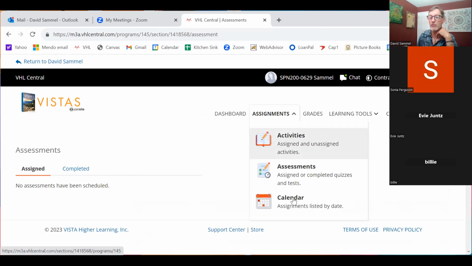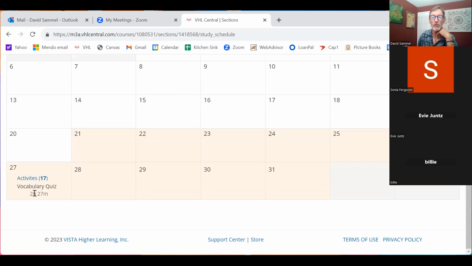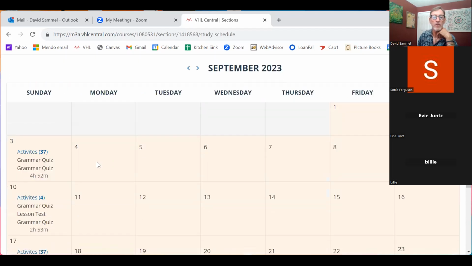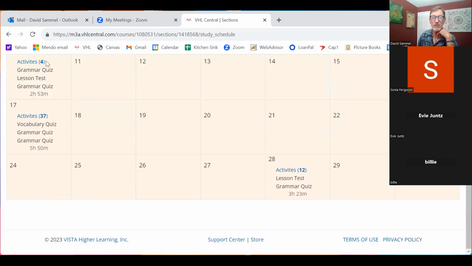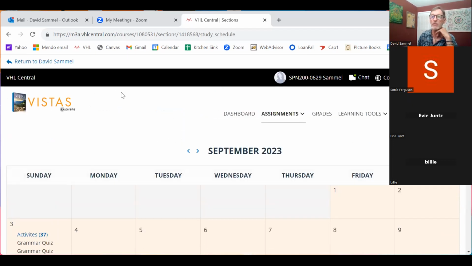Let's look, and also here's your calendar, by the way. This is a good thing to be checking on because it shows you when your activities are due. Let's go to next month. Let's see what's due in September. And you can see these activities really start to pile up here. Now, sometimes, just because of the way the semester is structured, I had to put them, I think on Thursday I chose mostly, but most of these things are due sometimes on Saturday, but mostly on Sunday if I could. I did what I could there.